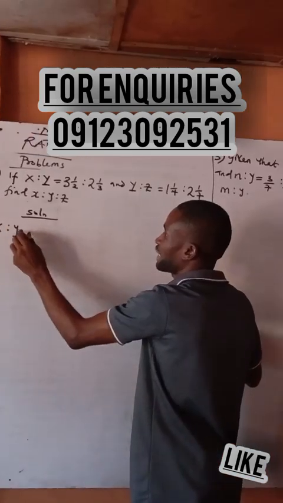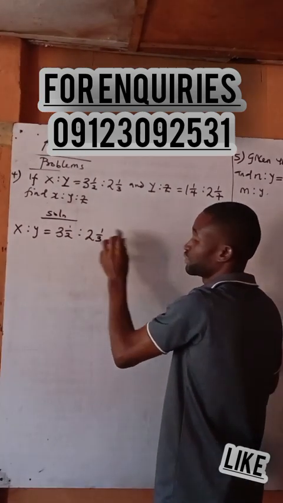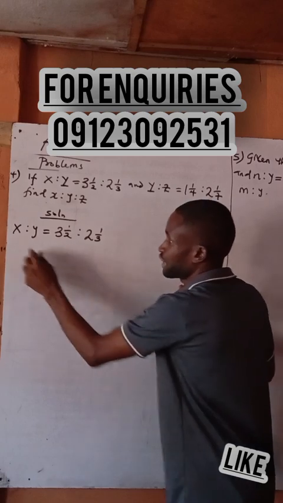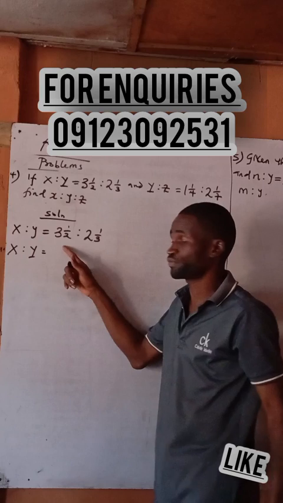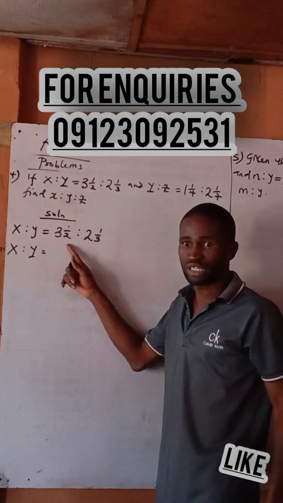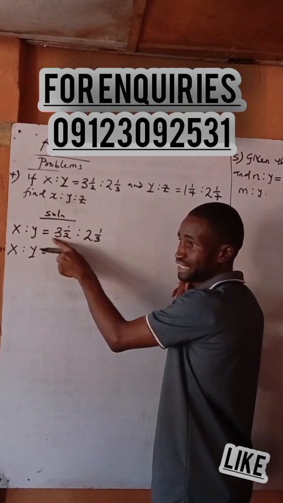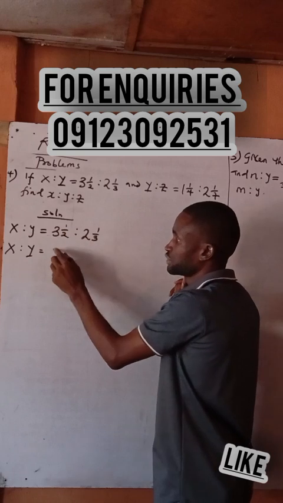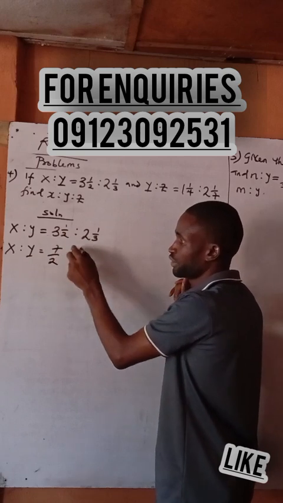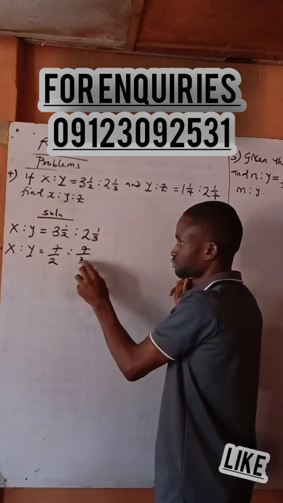X is to Y is equal to 3 whole number 1 over 2 is to 2 whole number 1 over 3. Are you there? Let's convert this into improper fractions. 2 times 3 plus 1 is 7 over 2, and 3 times 2 plus 1 is 7 over 3.